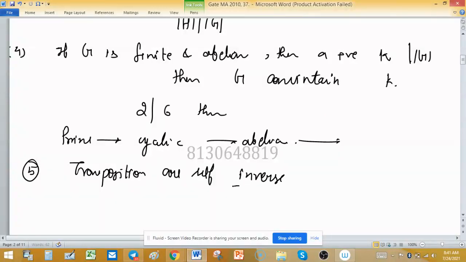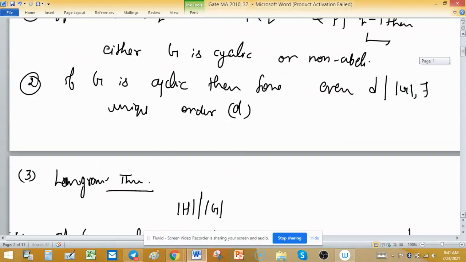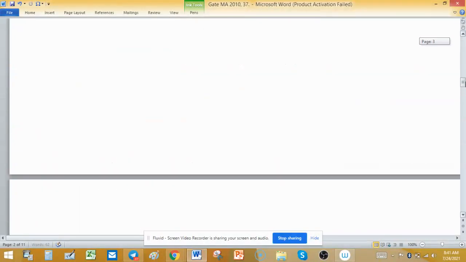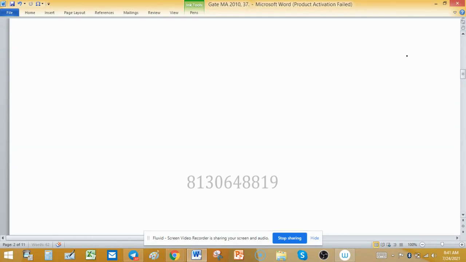So these are a few facts related to this problem. Now come to the problem. G1 is an abelian group of order 6 and G2 is S3, the symmetric group on 3 symbols. So use these facts to solve this problem.